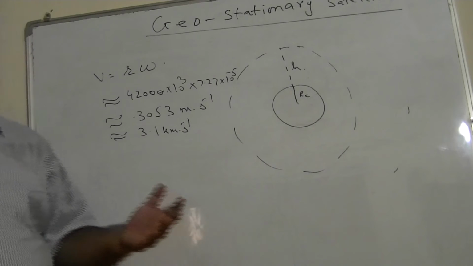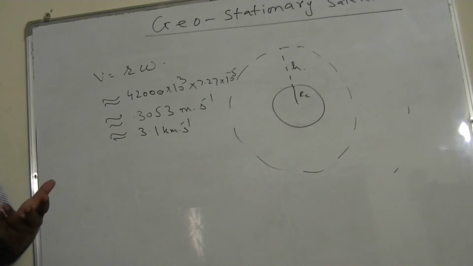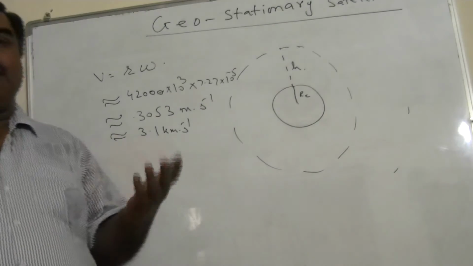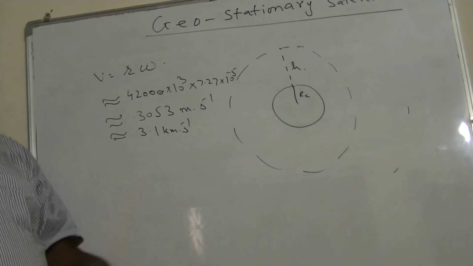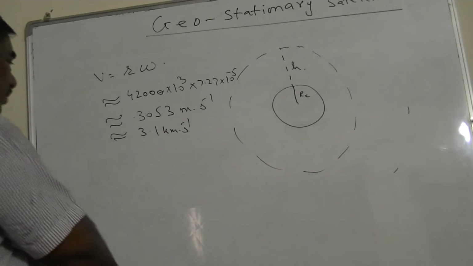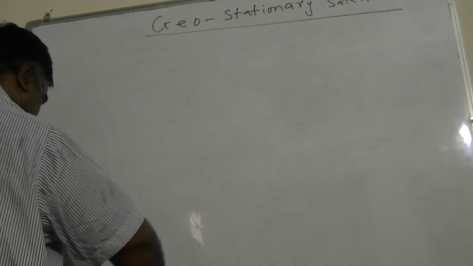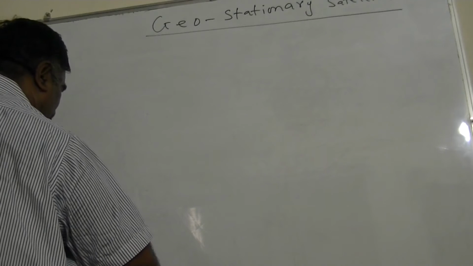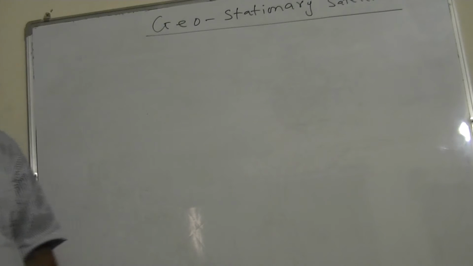Now its uses, I tell you, this is also used for spying purposes for a particular area, and it is also used for telecommunication purposes, especially television programs are broadcast due to this. Now the question that sometimes arises is, people say, how many such satellites are needed to cover the entire world? Now you'll be amazed to listen. You may be thinking that there may be some 1,000 satellites, but that's not the case.